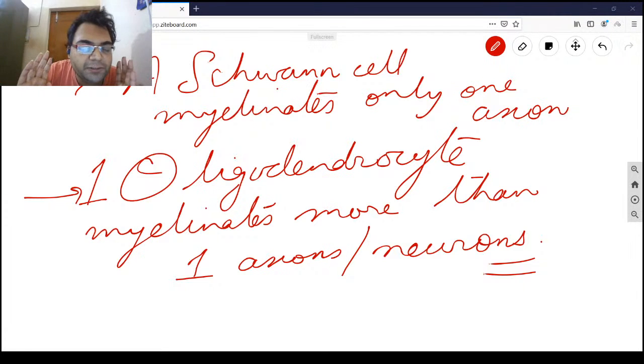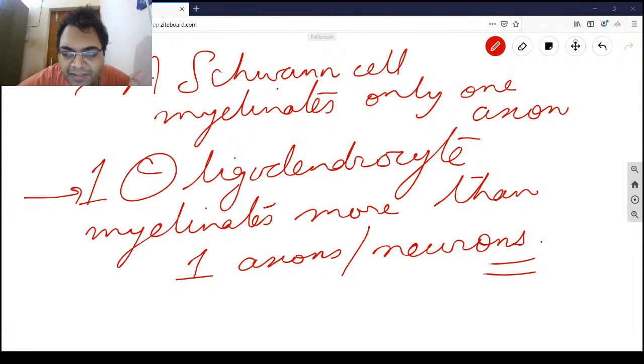But if it stops growing or wanders in some other direction away from the cord, then normal function will never return. That is what happens in case of neuronal damage.